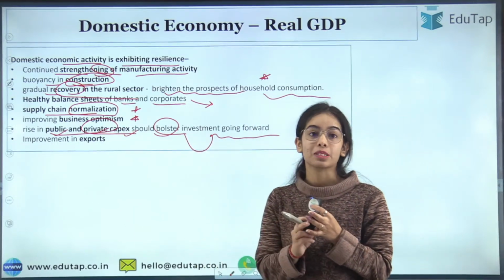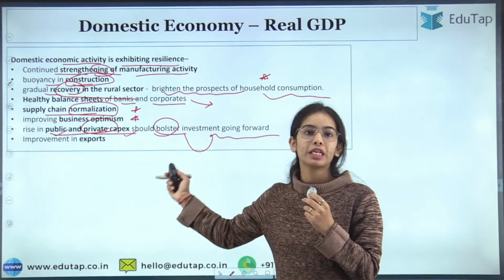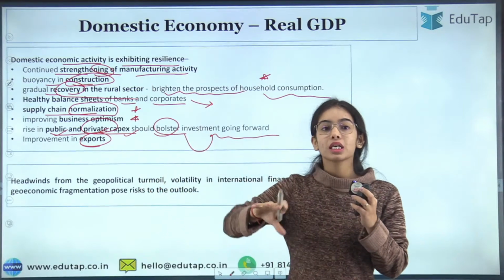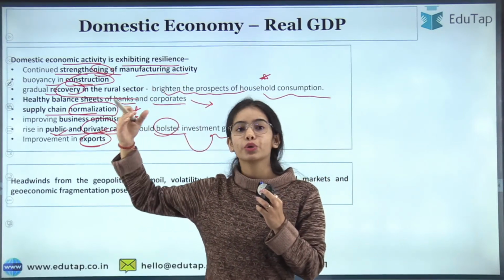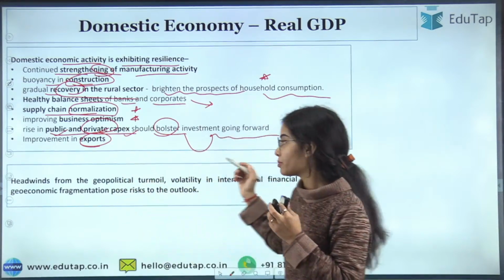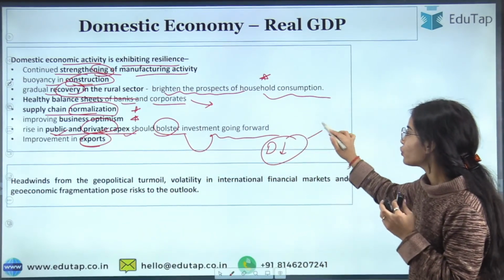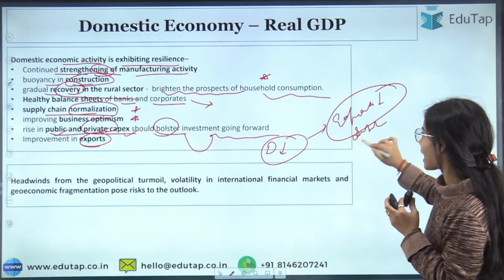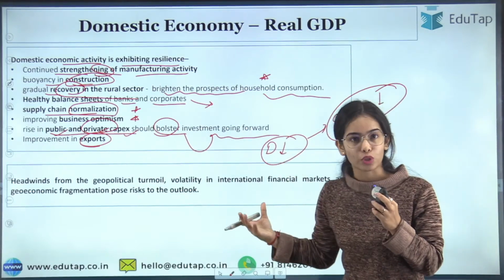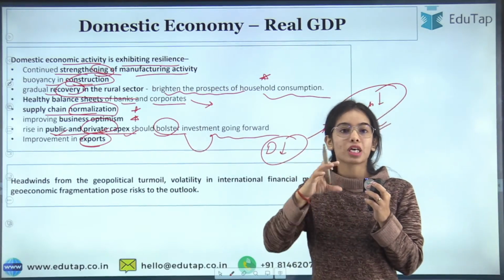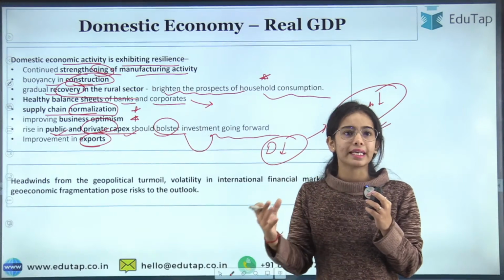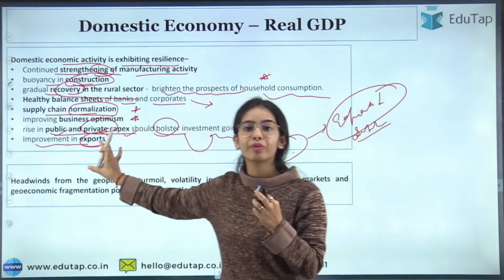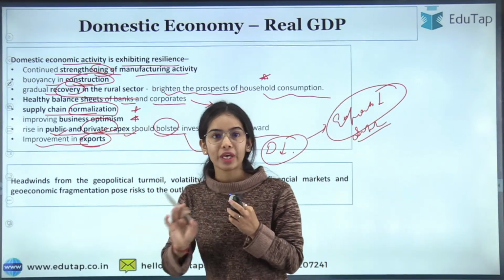Improvement has been seen in exports. Due to the turbulence in the global economy, exports were lagging behind, because the demand in other countries was low, due to which our exports were low. Our supply to the foreign countries was low because the demand was low. But now the turbulence in the global economy has reduced to a great extent, and we have seen an improvement in global demand and in exports. Okay, understood the point here?